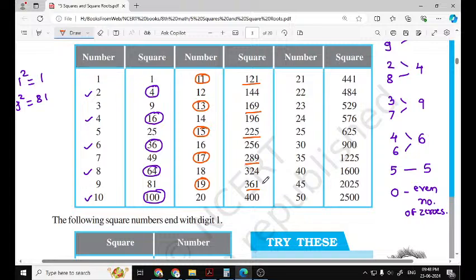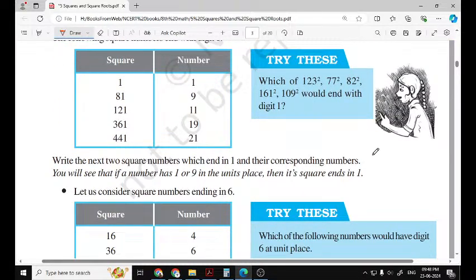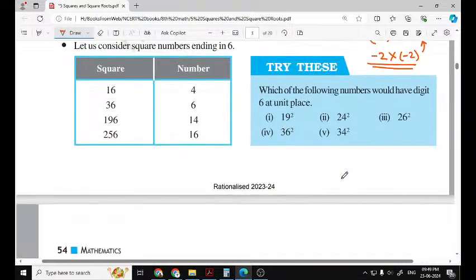One more thing, a square is always positive. 2 square is 4, and minus 2 square is also 4, because minus 2 into minus 2, the product of two negative numbers, is positive. So a square is always positive.